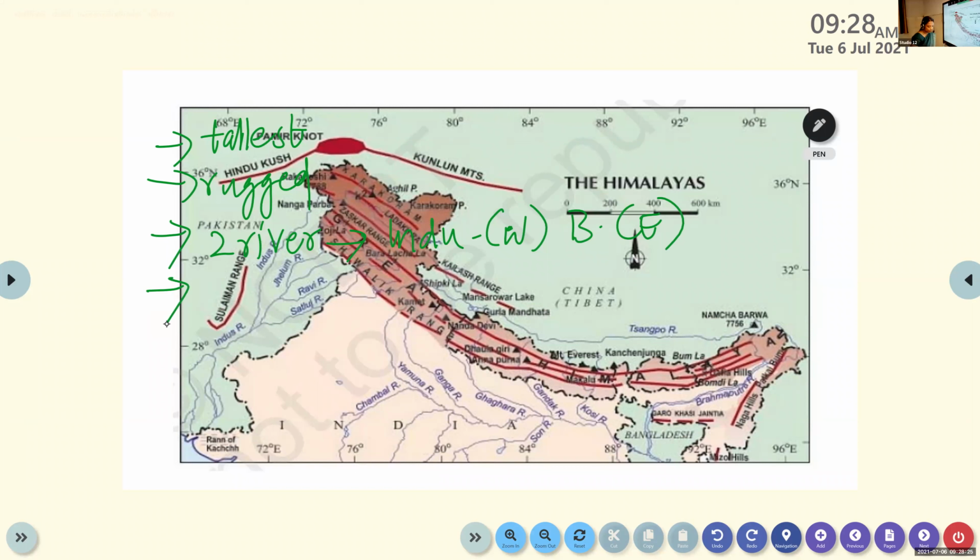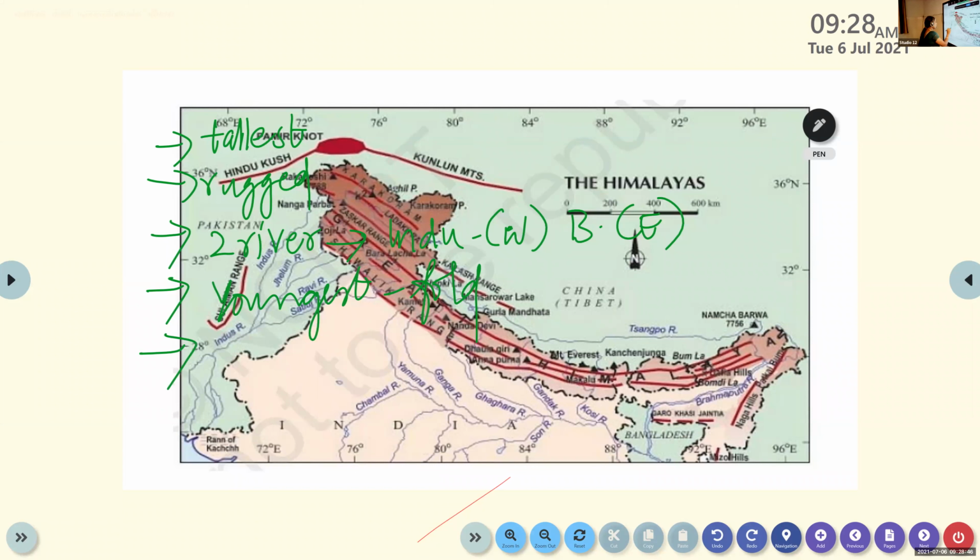Mountain is the youngest. Yes, it is the youngest fold mountain. Okay. And Leah? Ma'am, it is stretching from west to east.